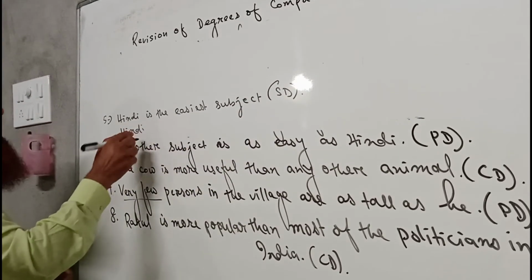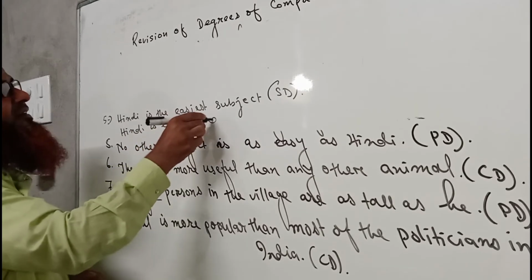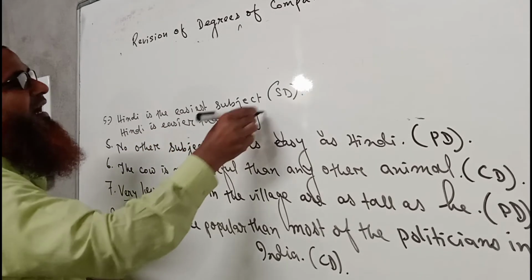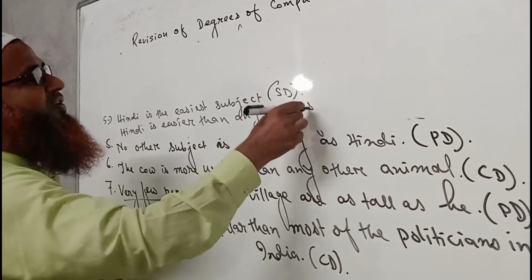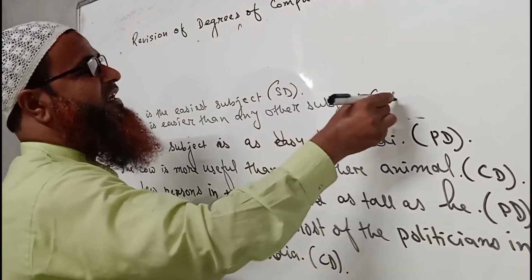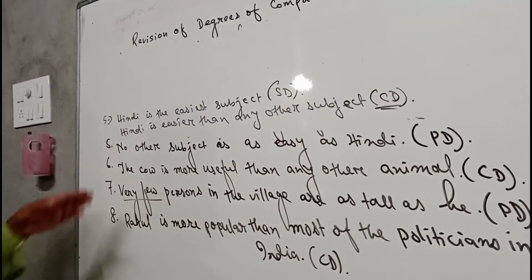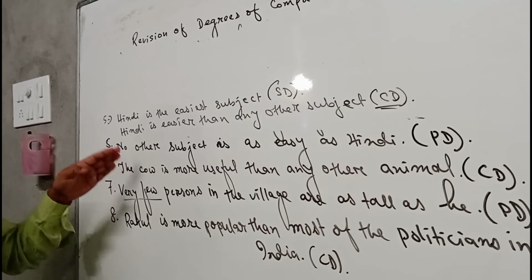Now we can write Hindi is easier than any other subject. So it will be in comparative degree. Here I have written CD for comparative degree. Now this number 5 is finished.